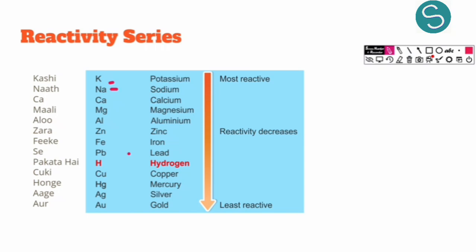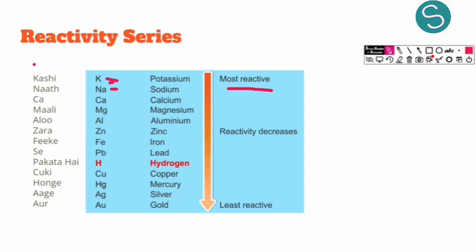After various experiments, after seeing which metal is more reactive, less reactive, a reactivity series was developed. A series was developed in which all the metals were arranged in a manner in which the first metal, which was potassium, was the most reactive one, and the reactivity was decreasing as we moved down, and gold was the least reactive metal. So this was a reactivity series which was developed.